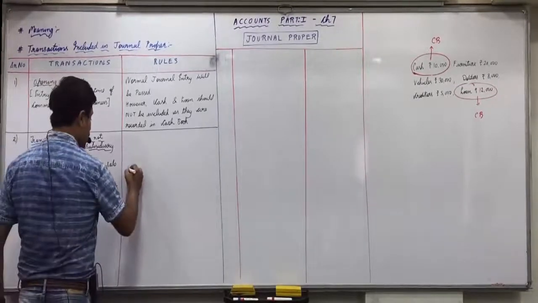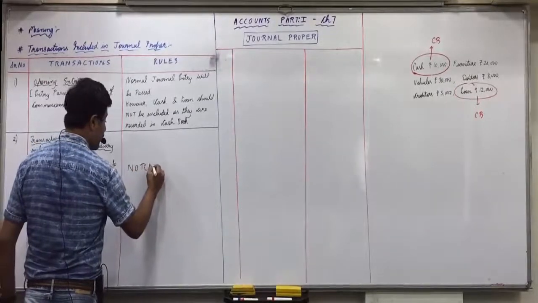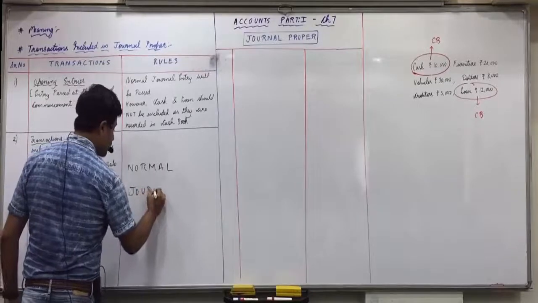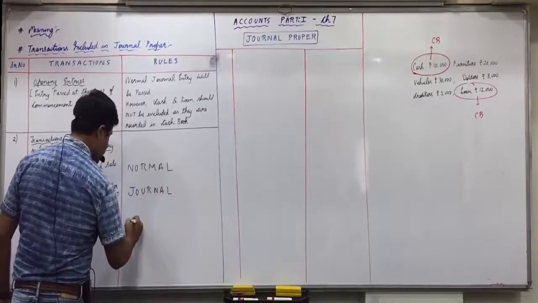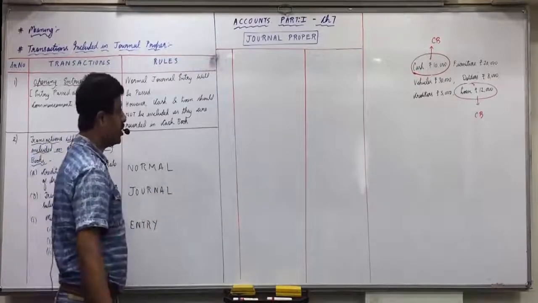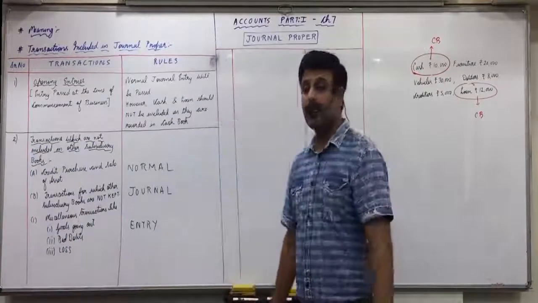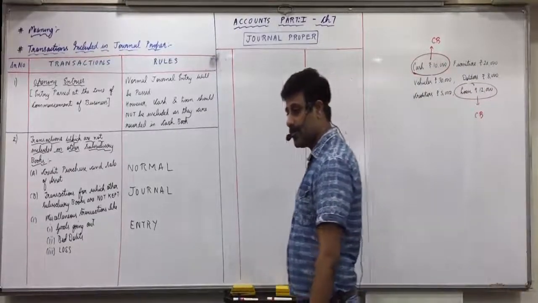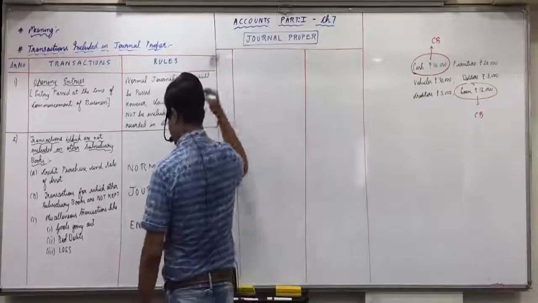So write down normal journal entry. Okay, there are no special rules. Any doubts with this? All are clear with this? Then the third one,